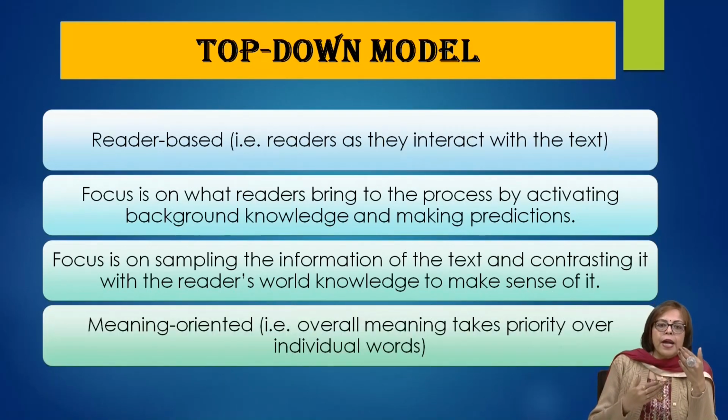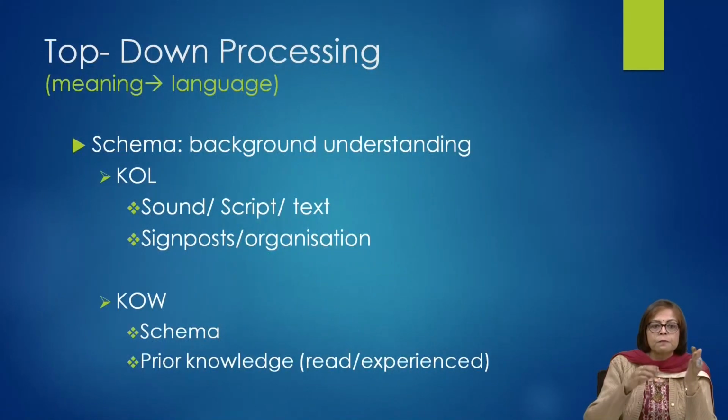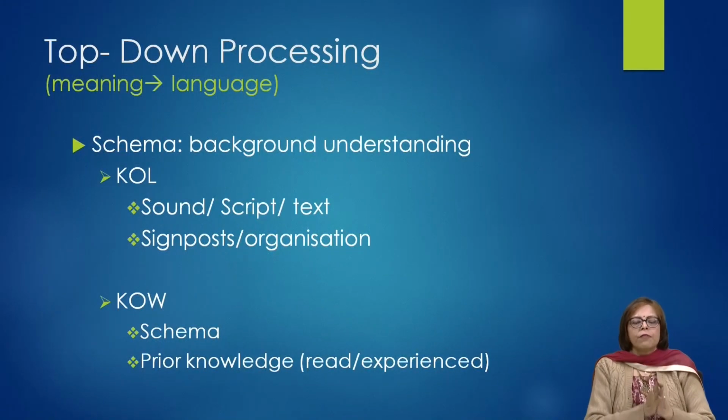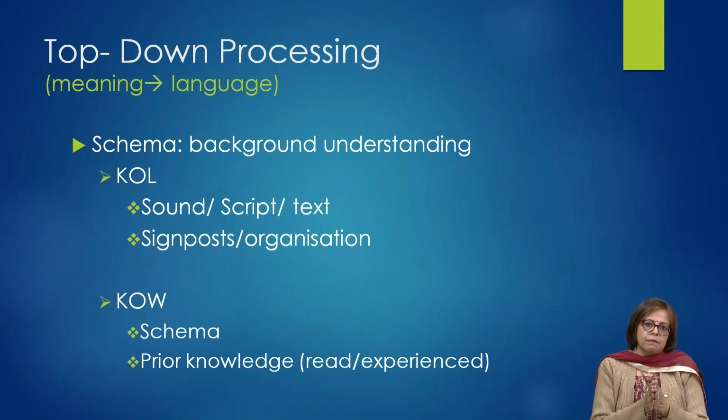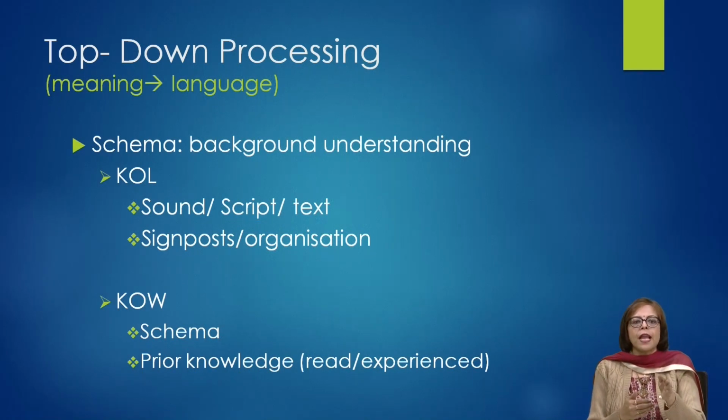So if I try to put things in perspective, whenever any reader, whenever any listener interacts with the text, there are two things that a reader comes to the text with. One is knowledge of the language. You may also call it knowledge of the language system. That is a background knowledge which we also call schema.